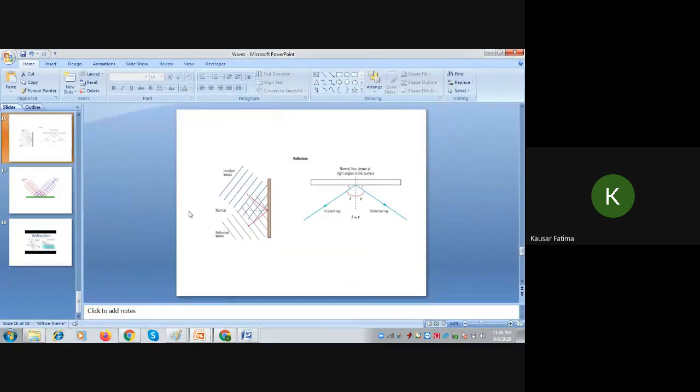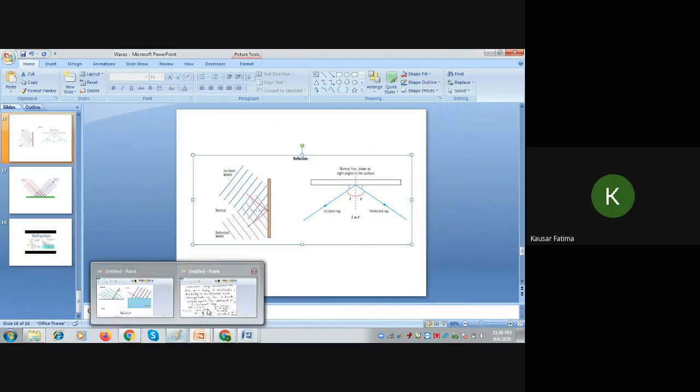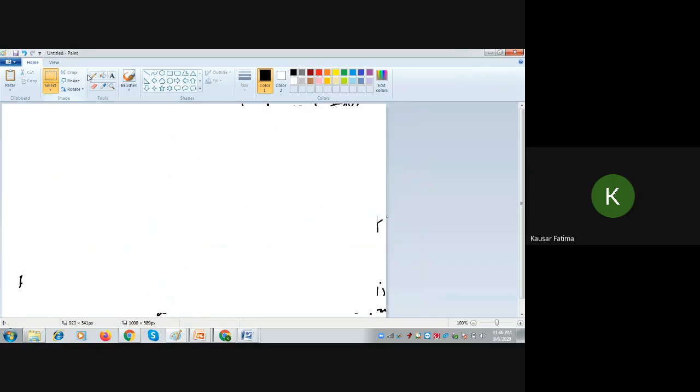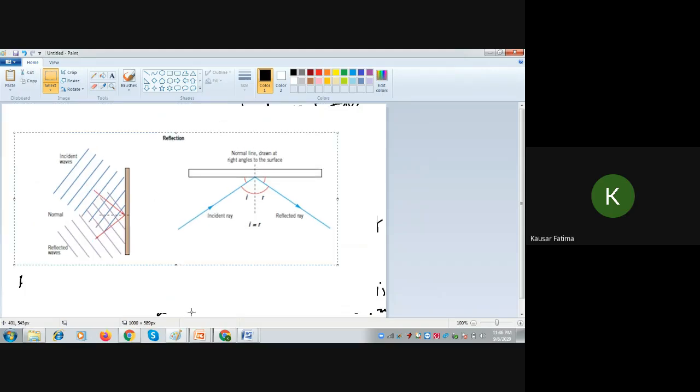Here, this is the reflection of the waves. You can study it here. We have two diagrams. Here, this is the incident ray traveling towards the mirror or the boundary, and it's reflected.